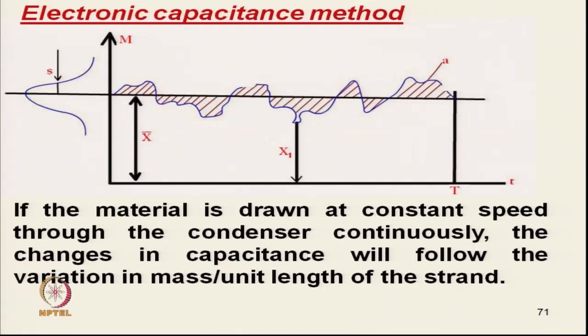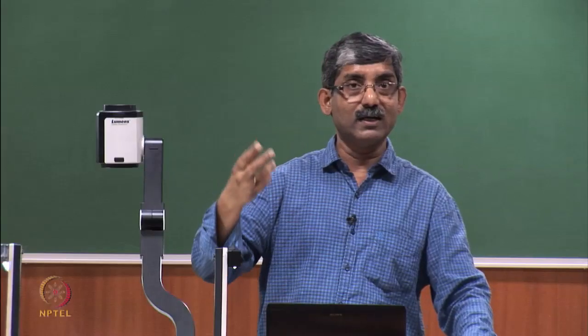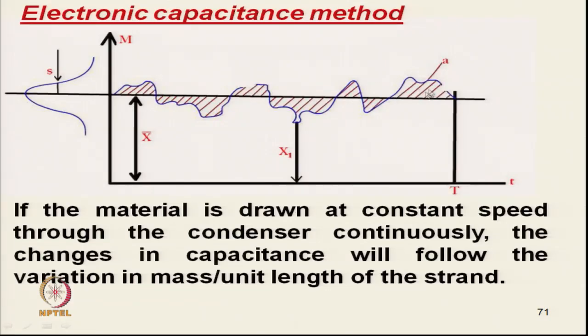Now, try to see here, if the material is drawn at constant speed through the condenser continuously, the change in capacitance will follow the variation of mass per unit length. So, its capacitance change will exactly follow the mass per unit length variation.